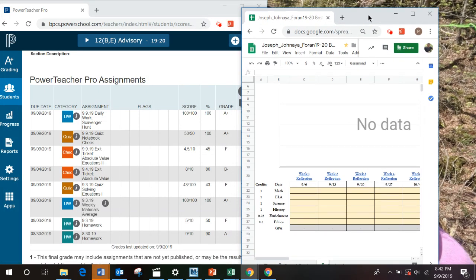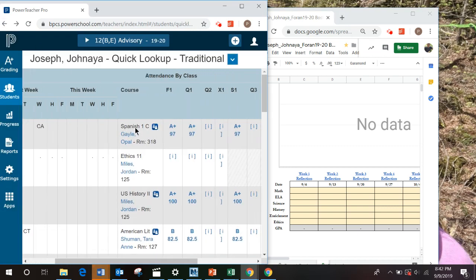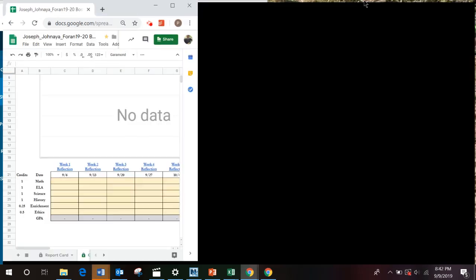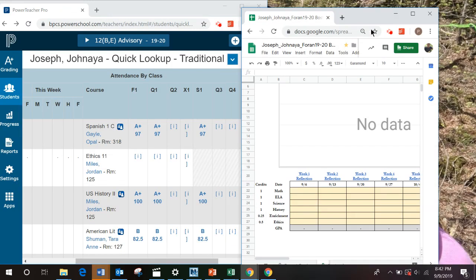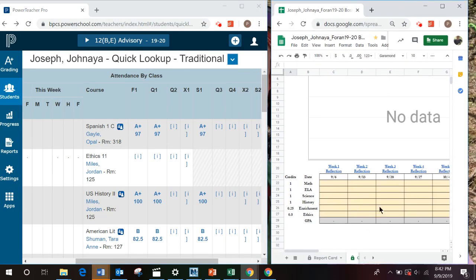As you see here, I can see Janaea's grades as well as her grade tracker at the same time. This makes it easier for me to enter my grades in all at once. We're going to enter our grades under September 13th because we did not do our grade tracker last week. You may skip September 6th.